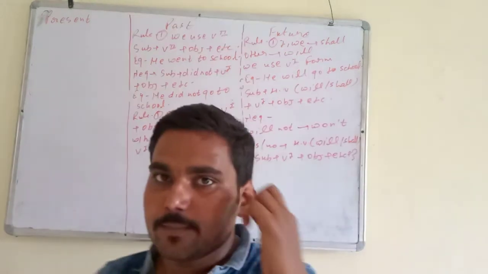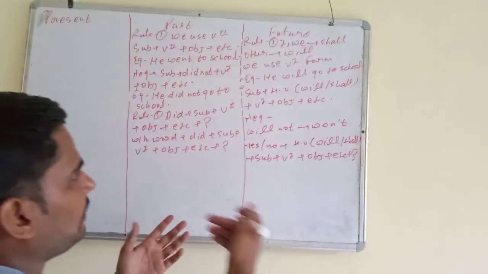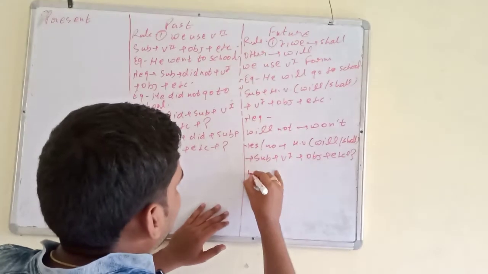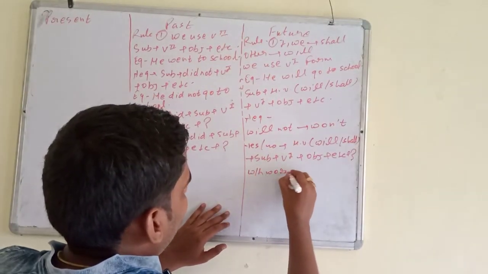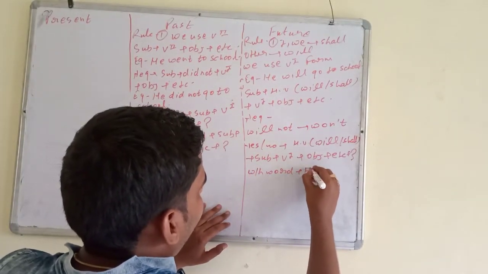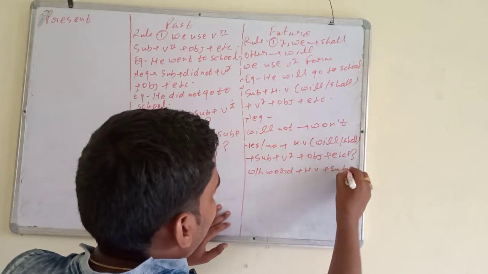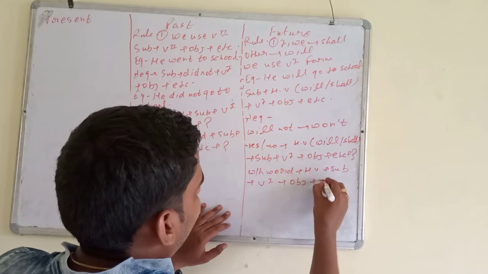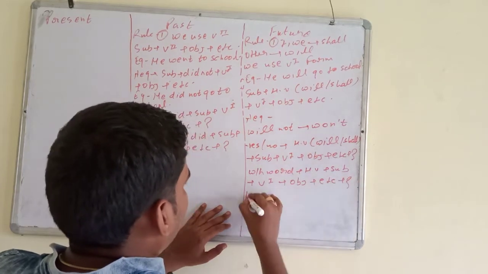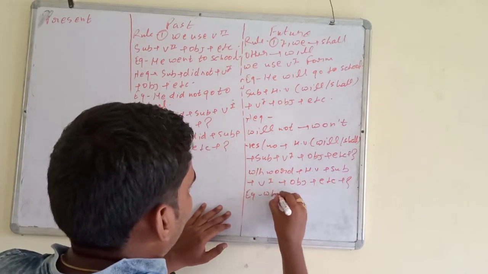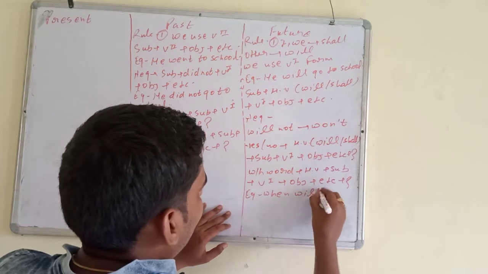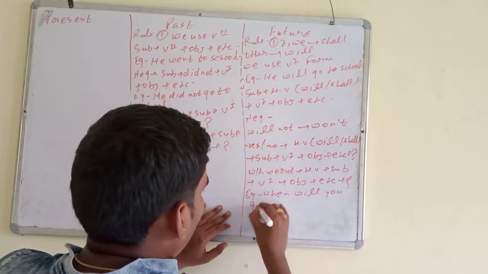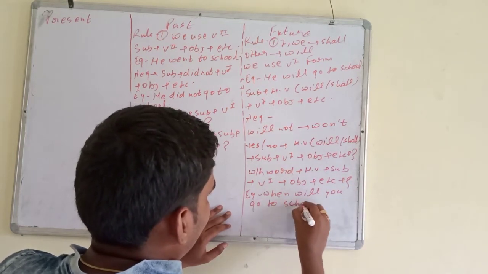Okay, next one is WH type. What is WH type? You know very well. Start with WH word. So WH word, then helping verb, then subject, then base form of the verb, object, and other word. Question mark. Example you can write, when will you go to school?